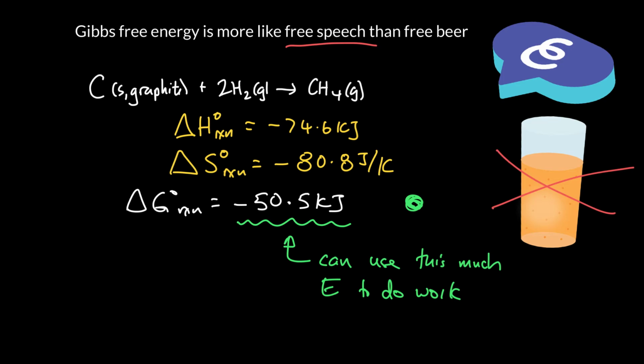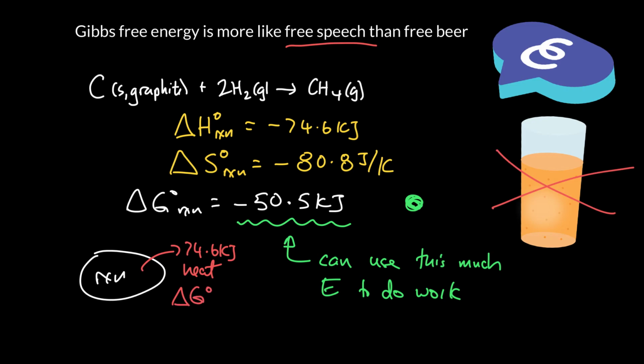So we're welcome to use none of it at all, right? I mean, we can waste the energy. So when this reaction gives off 74.6 kilojoules of heat, we can just let it go ahead and give off that heat and increase the entropy of the universe. So we can go ahead and calculate ΔG, minus 50.5 kilojoules.